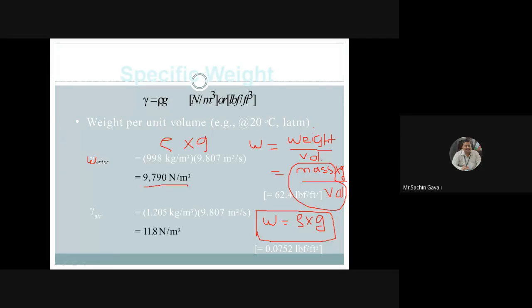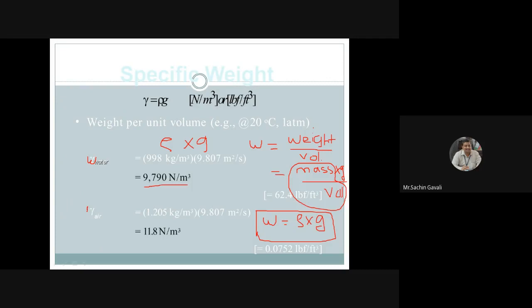9,790 Newton per meter cube. So rho is outer. If we know the density of any fluid, then specific weight can be calculated using the formula: specific weight is equal to rho into g. So 998 into 9.80, it is coming as 9,790 Newton per meter cube.